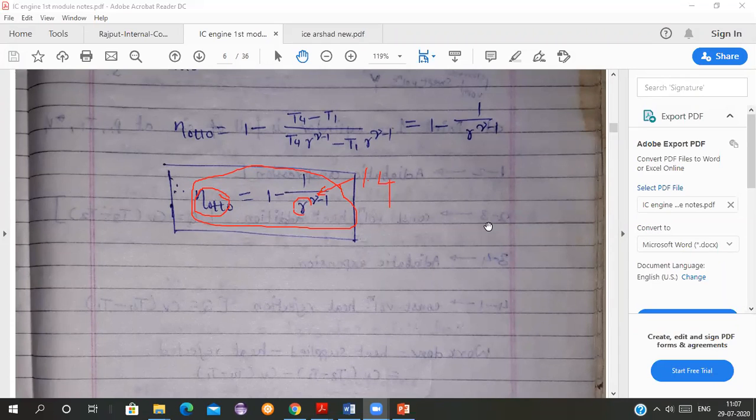You will get the answer as 6.25, students. So 9.88 is right if you take gamma as 1.4.